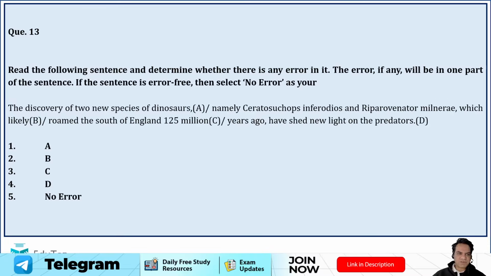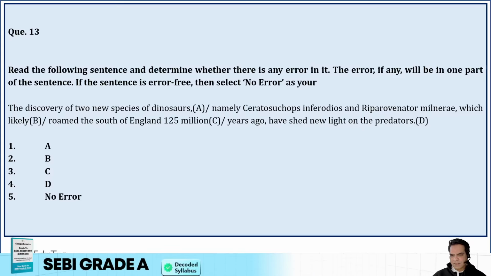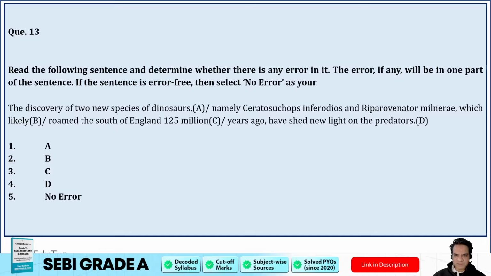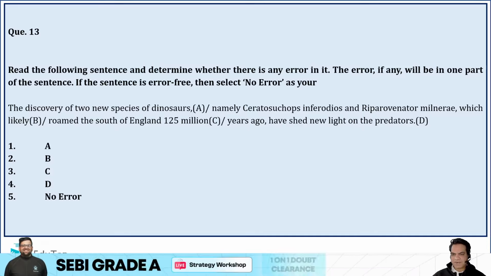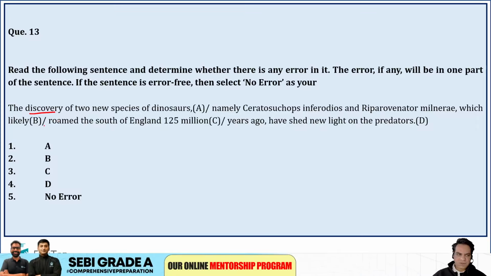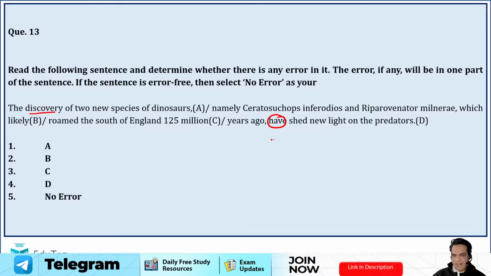Next question, guys. The discovery of two new species of dinosaurs, namely Ceratoscops infridus and Rhyprovenator millenaria, which likely roamed the south of England 125 million years ago, have shed new light on the predators. I think subject verb agreement की गलती है, guys. Subject यहाँ क्या है? Discovery. So the discovery of two new species has shed light on the predators. So option D is your correct answer. It should be has, not have.